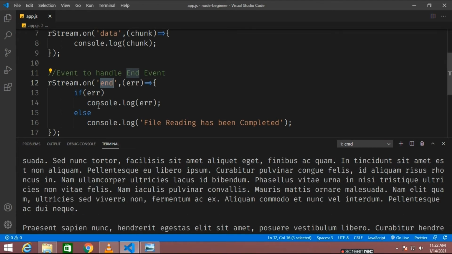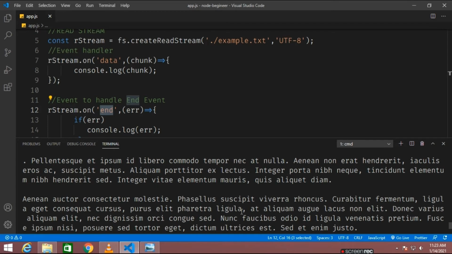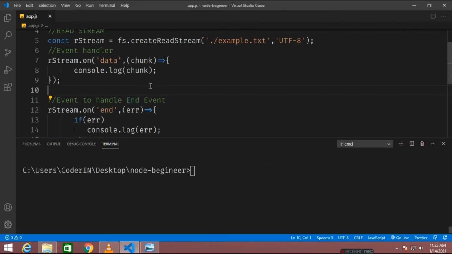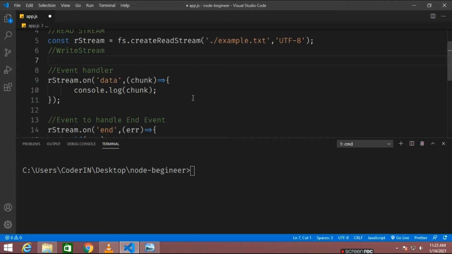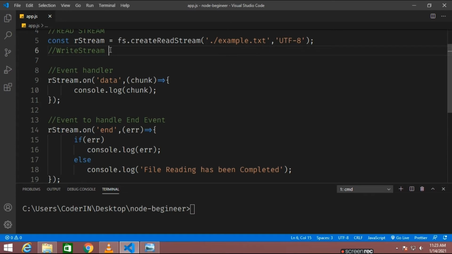Alright, now we'll be moving on to the next stream, that is the write stream. Let's see this. In this example, I'll just be showing, as the name suggests, how we can write a particular stream.